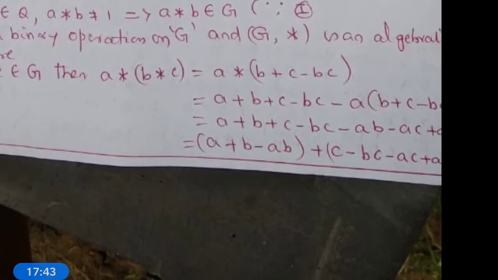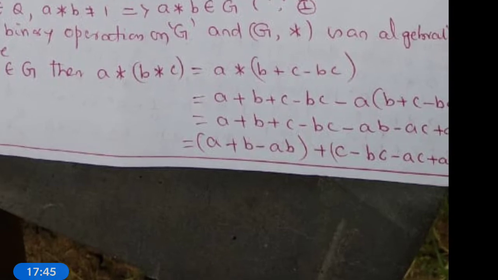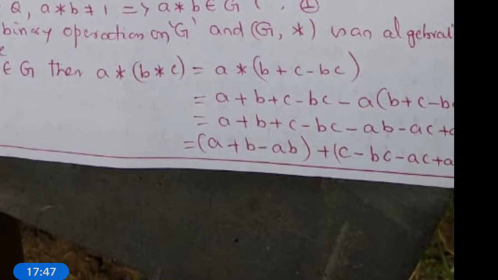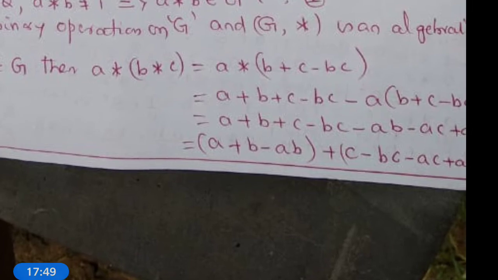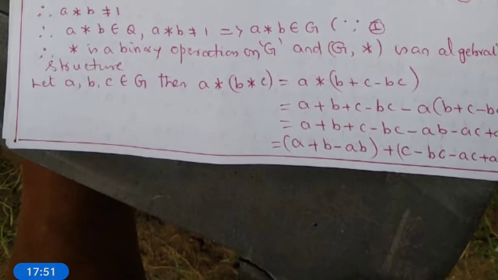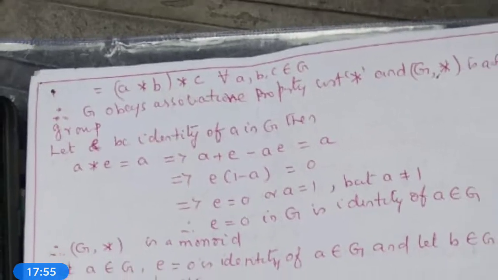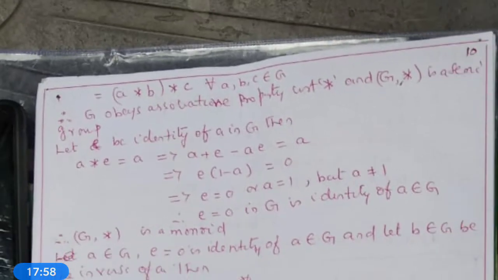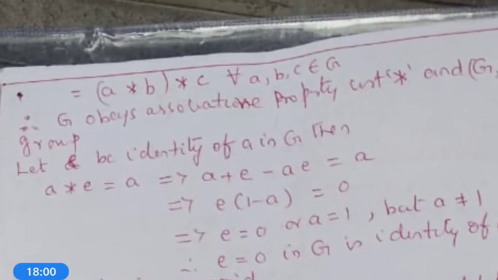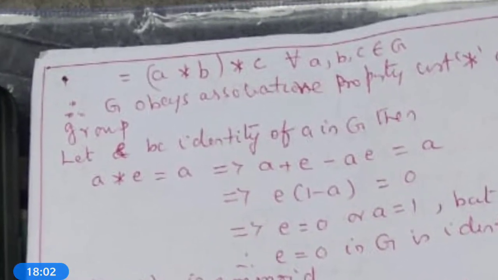So this implies a + b + c − bc − ab − ac + abc. This can be rearranged and it will give (a * b) * c for all a, b, c belongs to G.